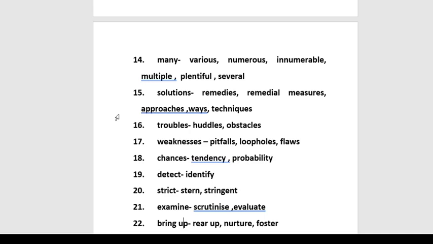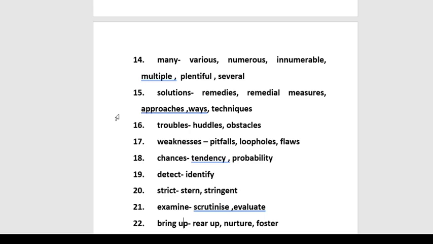In IELTS, we have a separate essay called causes solution or problem solutions essay, in which we write body paragraph 2 purely on solutions, but never write the word solutions in your essay because this word is already given in the question. You can replace this word by using remedies, remedial measures, approaches, ways, techniques. So these are better alternatives of the word solution.